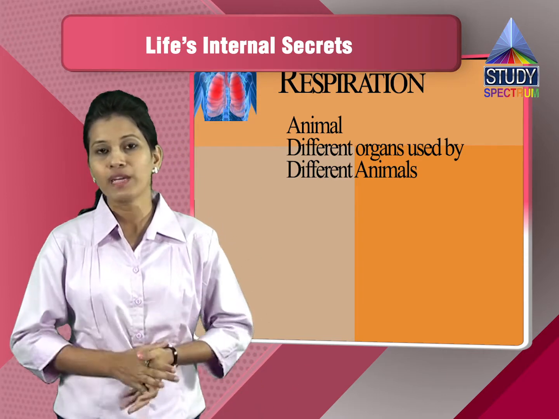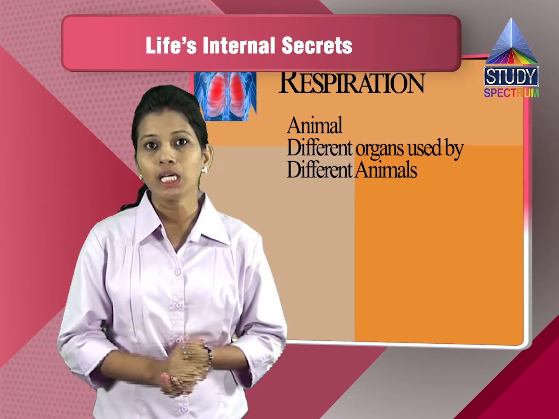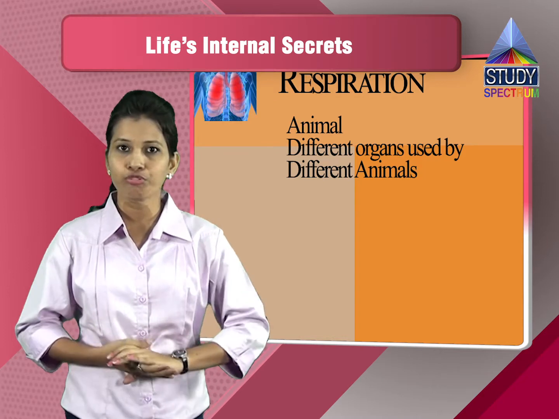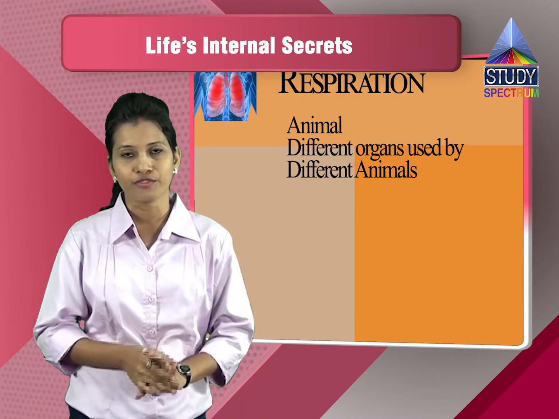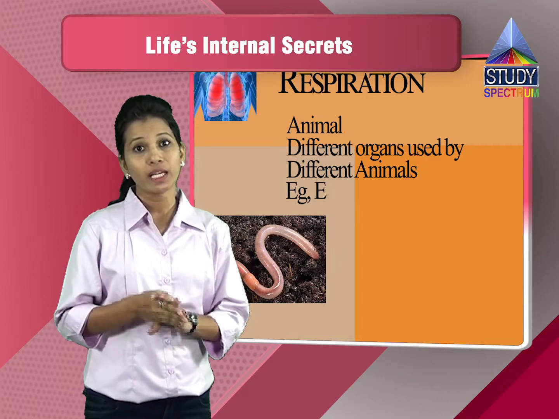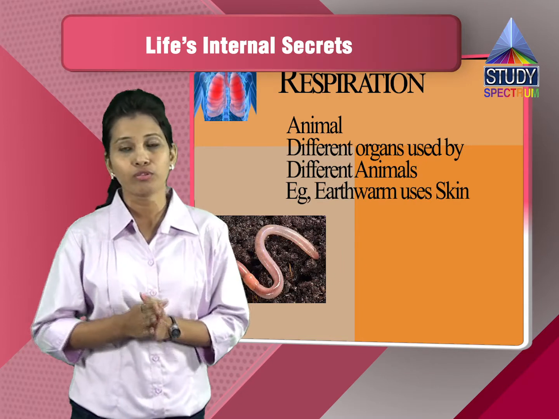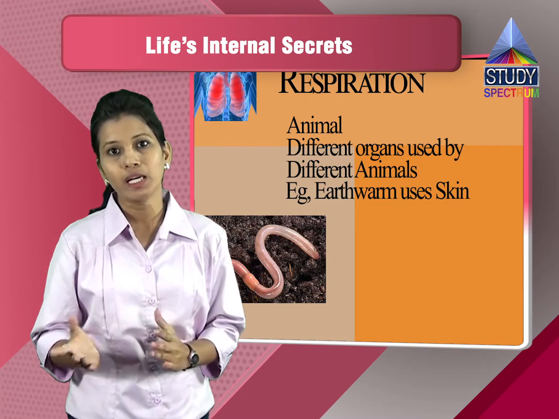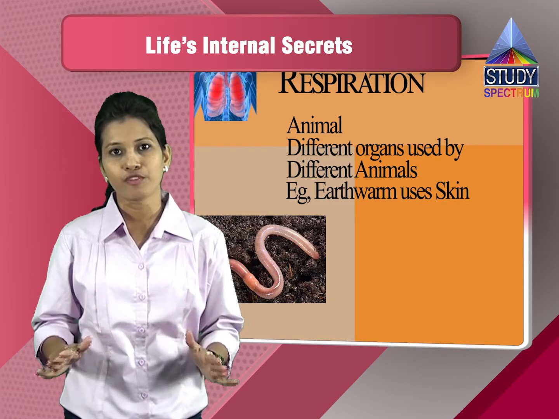In animals also we have various types of animals, and the organs which are used by various types of animals are different. For example, if you take earthworm, it respires through the skin. The diffusion of the gases takes place at the surface of the skin.